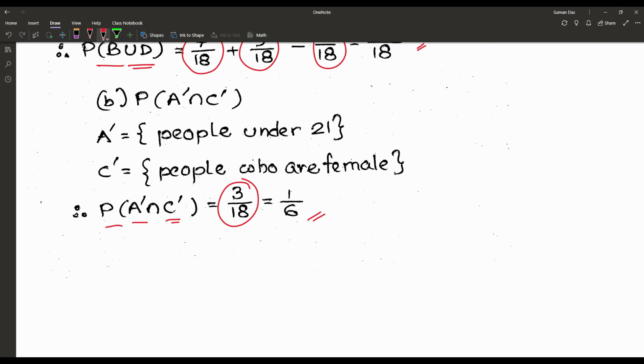So today, up to that. In the next video we will discuss independent events and conditional probability, and that will also give birth to the multiplication rule of probability.